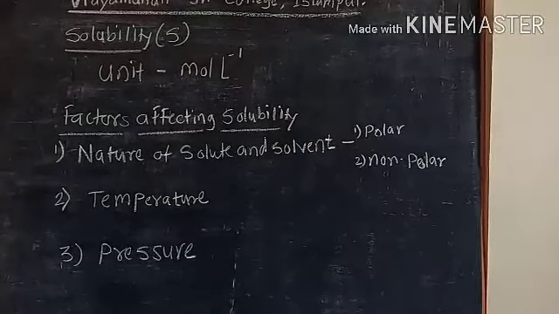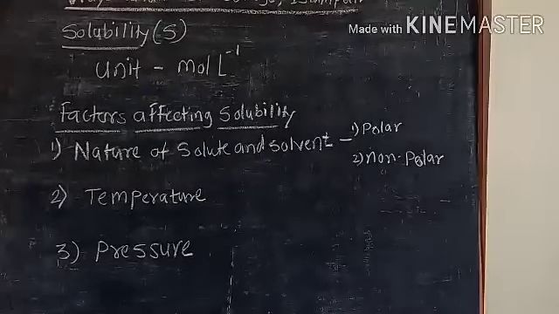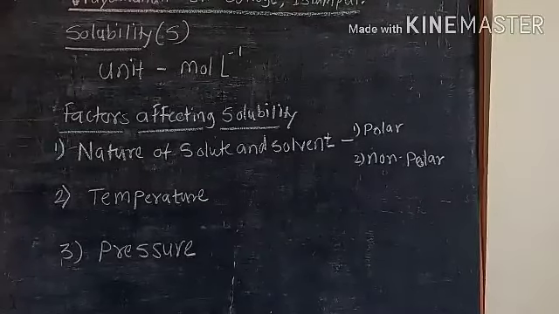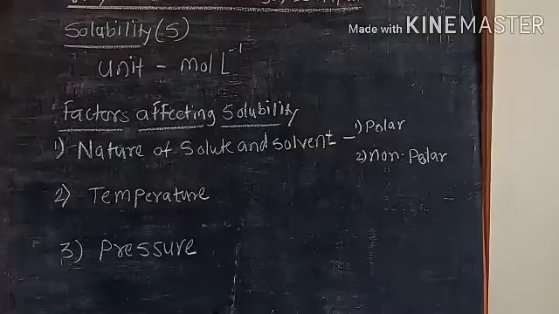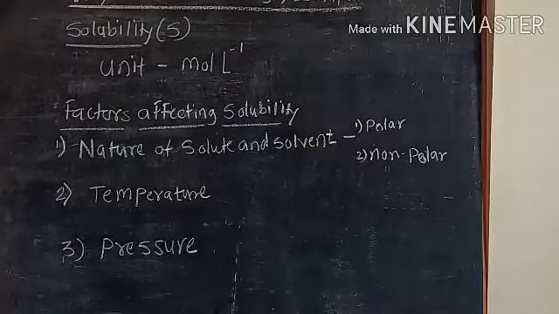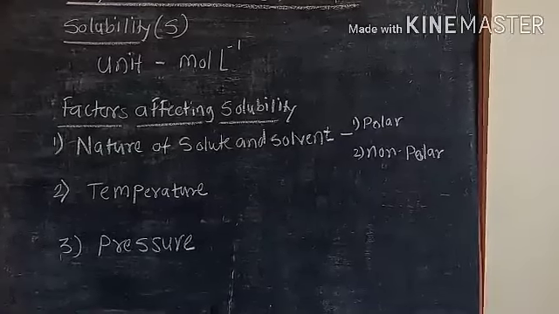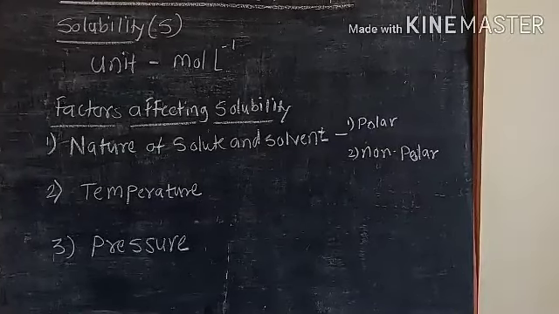For example, NaCl is polar, meaning an ionic compound. It can dissolve in water readily because water is polar. NaCl and water are both polar, so they are soluble in each other.